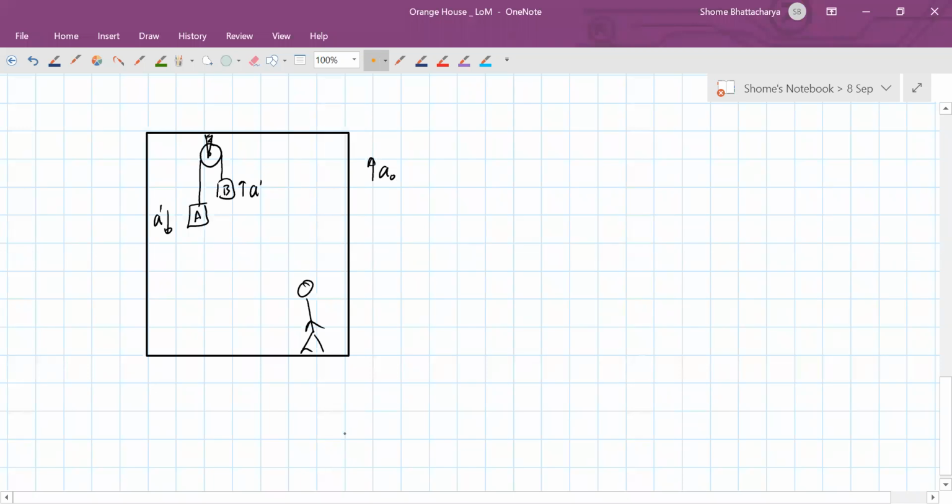This is what we are seeing. So for the observer inside the elevator, the pulley is stationary.